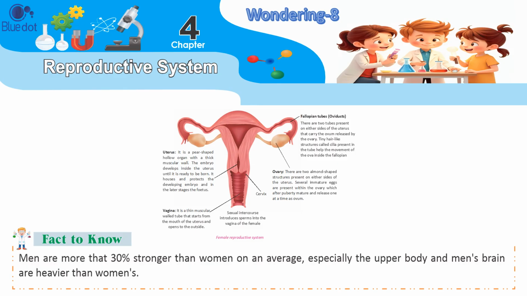Fact to know. Men are more than 30% stronger than women on average, especially in the upper body, and men's brains are heavier than women's.